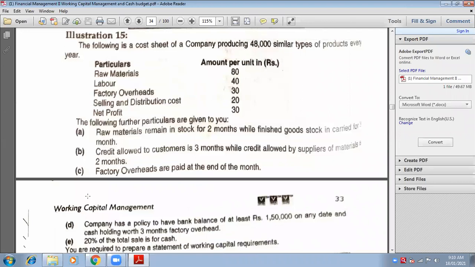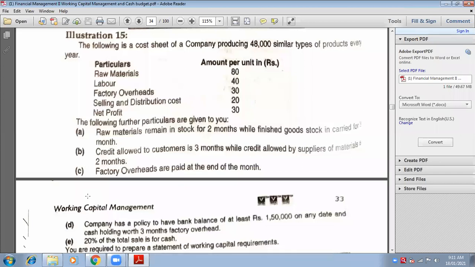The following is the cost sheet of a company producing 48,000 similar type of products every year. So this is the production capacity, 48,000 units. Now they say raw material is 80 per unit, labor is 40 per unit, factory overheads 30 per unit, selling and distribution cost is 20 per unit, and net profit is 30 per unit. So selling and distribution overheads, we don't take. We don't consider this particular expense for calculation of total cost. Okay. So net profit is given, 30.